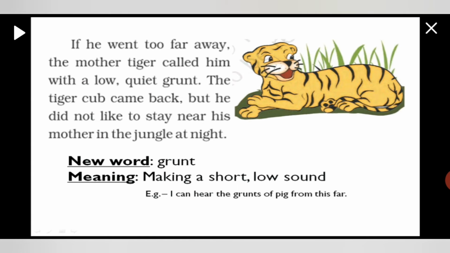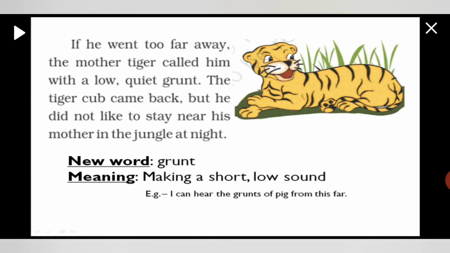The tiger cub came back, but he did not like to stay near his mother in the jungle at night. Now, when the tiger cub has grown up slightly, he doesn't want to be near his mother in the jungle at night because he himself wants to hunt, right?